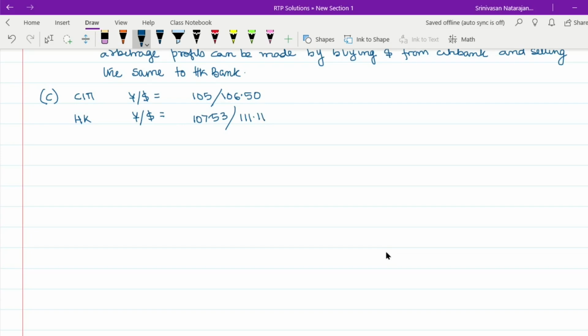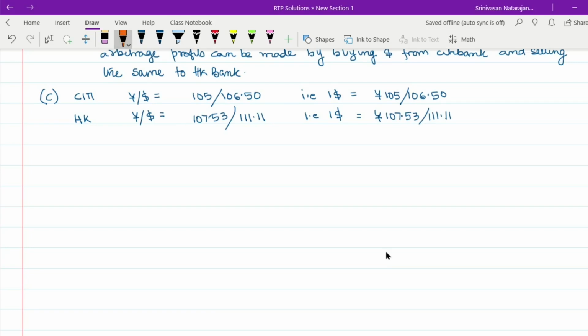Another way of writing this quote is $1 equals to yen 105, 106.5, and this quote can be written as $1 equals to yen 107.53, 111.11.